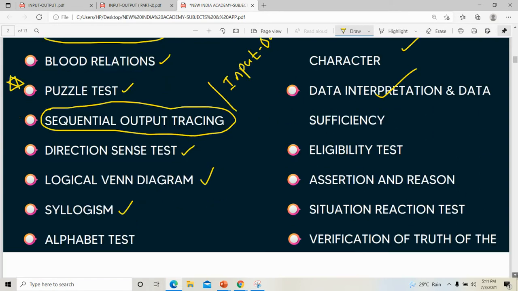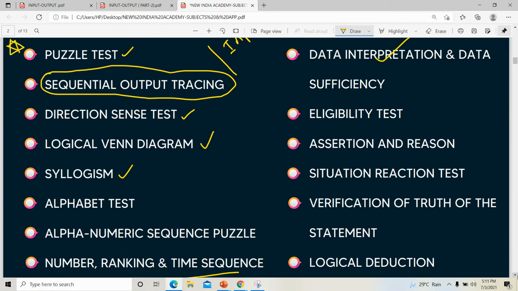It is also included in what? Also included in the quantitative aptitude section. It is a mix, actually a mix of reasoning and quantitative aptitude. We have to analyze the figure and understand what all things are given.